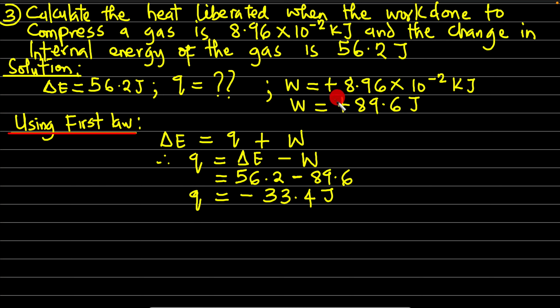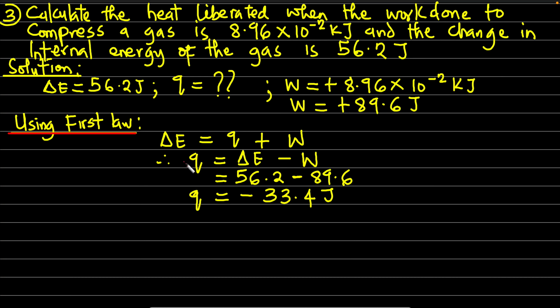Because joules is the unit of energy, and kilo is more like a prefix added to the joules. Unless the question asks you to present your answer in kilojoules, where it is not stated, it is best you convert kilojoules to joules. So to convert kilojoules to joules, we multiply by 1000. When you multiply this by 1000, you're going to get this.